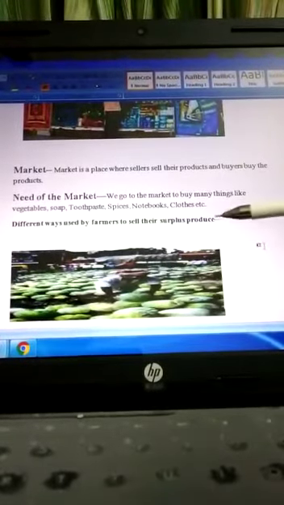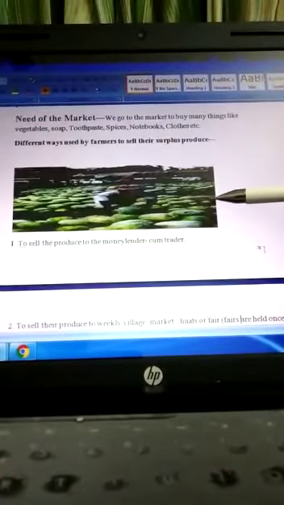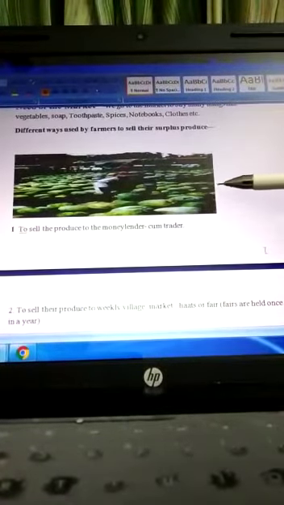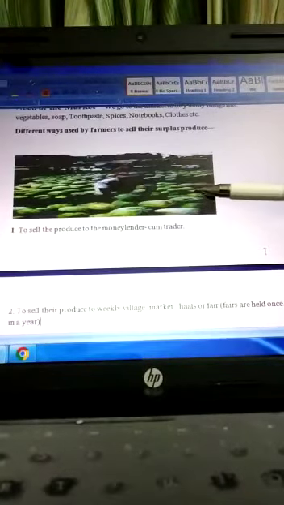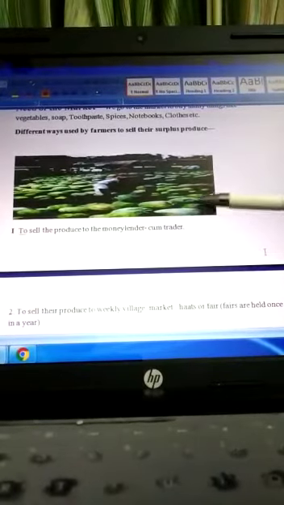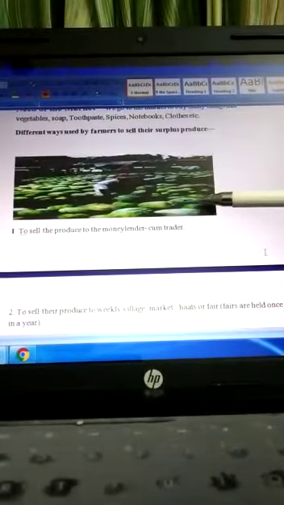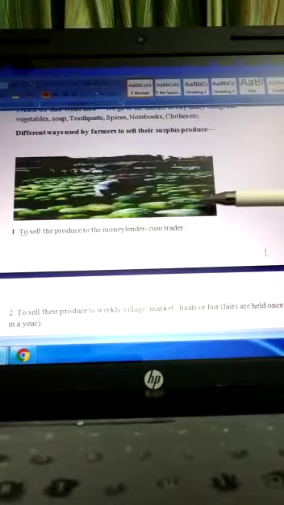Then what are the different ways used by farmers to sell their surplus products? A farmer grows his product for selling purposes, and after satisfying his own need, the surplus items he sells in the market. So where does he go for selling these things?